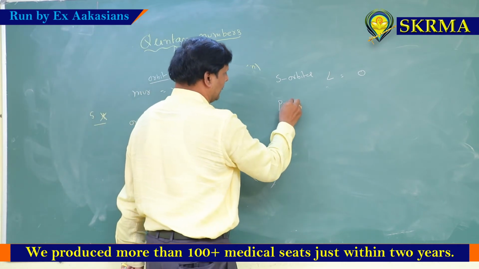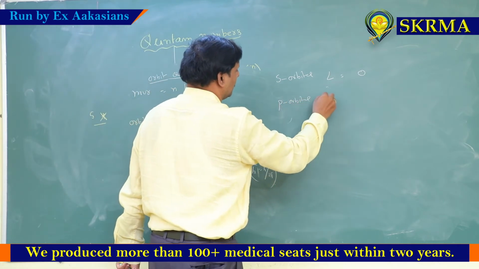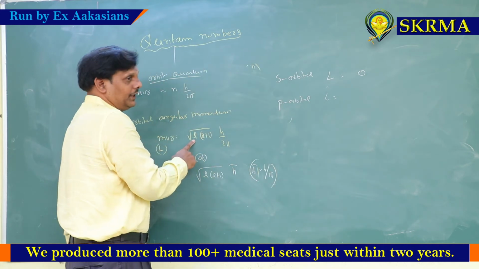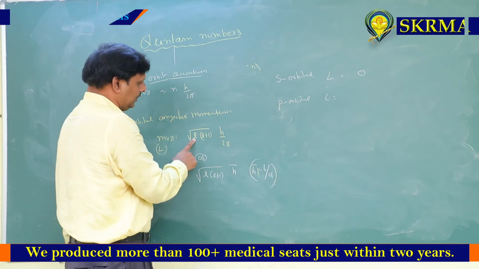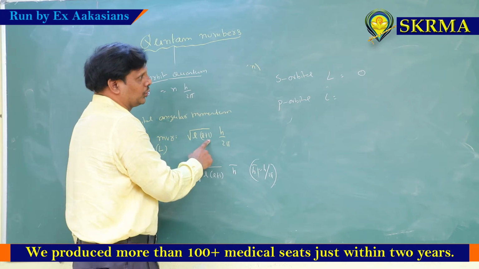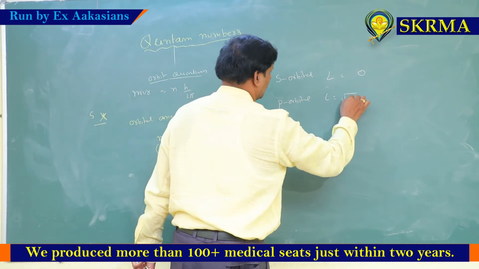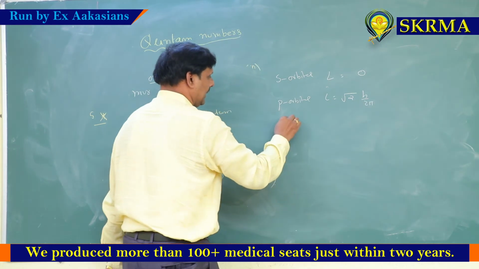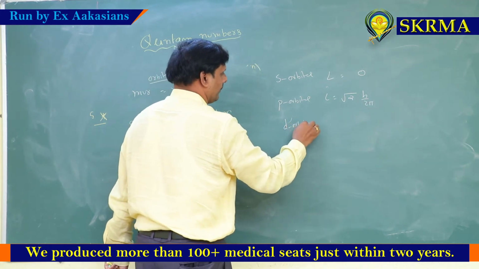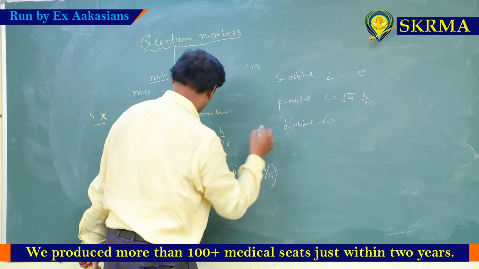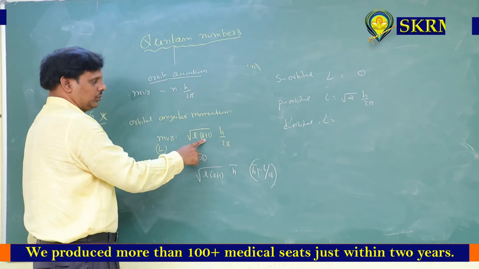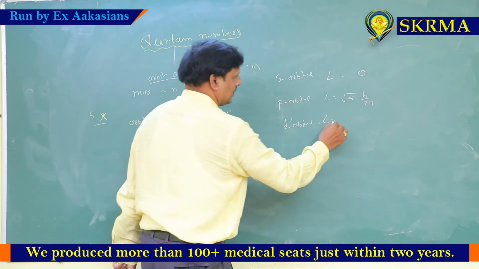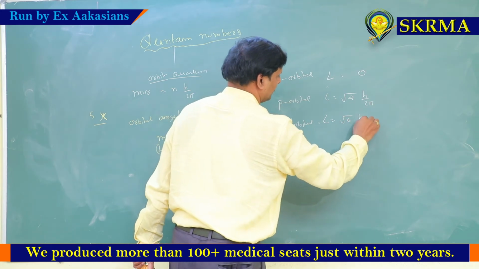For any p orbital, L is equal to 1, so 1 into 1 plus 1, root 2 h by 2 pi. For any d orbital, we can substitute L is equal to 2, 2 into 2 plus 1, 3, root 6 h by 2 pi.